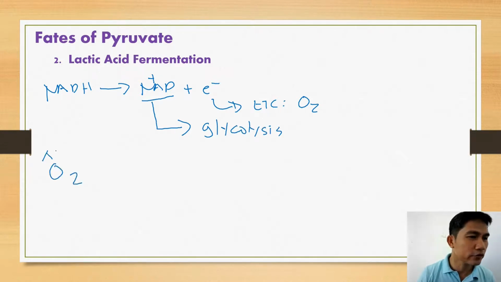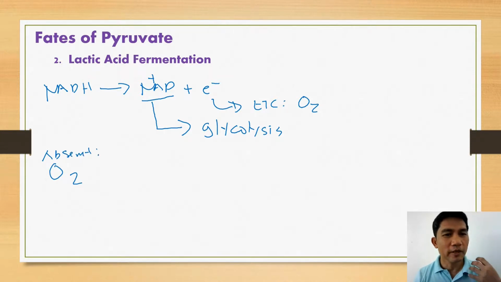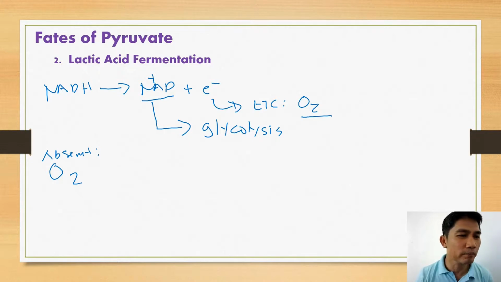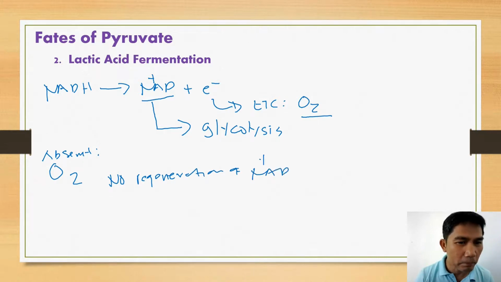However, when oxygen is absent, what will happen? Since in the electron transport chain the ultimate acceptor is oxygen, what happens when there is no oxygen? Basically, when there's no oxygen, there will be no regeneration of NAD+. And we know that NAD+ is very important because this serves as the oxidizing agent in glycolysis.